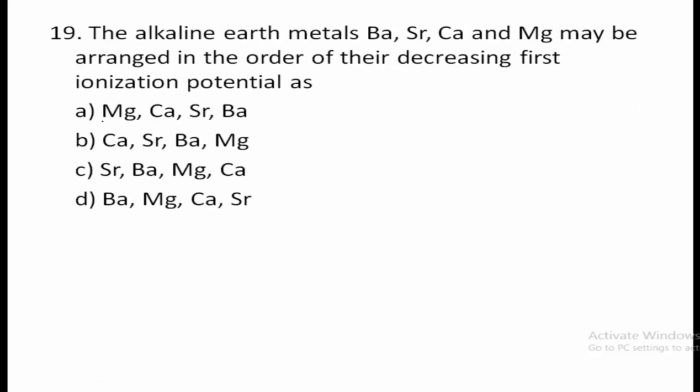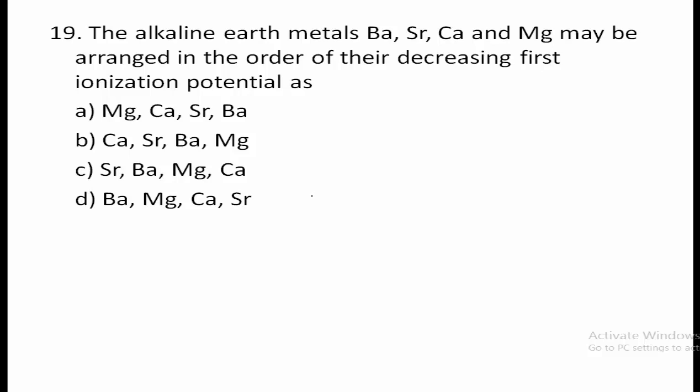19th one. The alkaline earth metals barium, strontium, calcium and magnesium may be arranged in the order of their decreasing first ionization potential as. So here you have to arrange these elements in the decreasing order of the ionization potential.